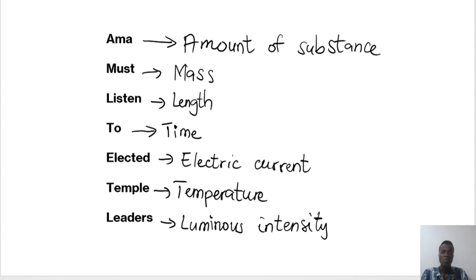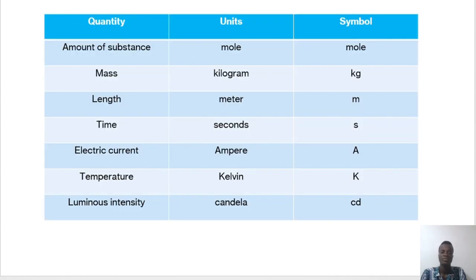Okay, one more piece of information on these basic quantities is what we are going to find in this table. There's extra information on these fundamental quantities. So here we don't have the acronym or the phrase. We have the full thing for you. The first one we say AMA is amount of substance, right? They have units and the symbol of the unit. So the unit is mole and the symbol is mol.